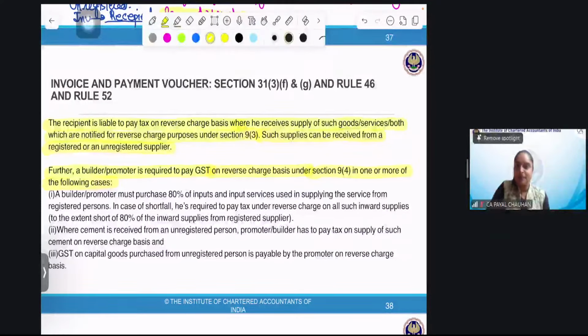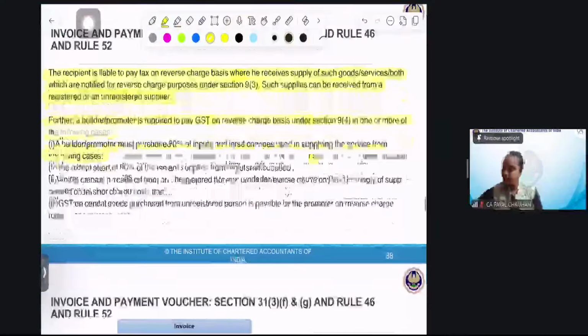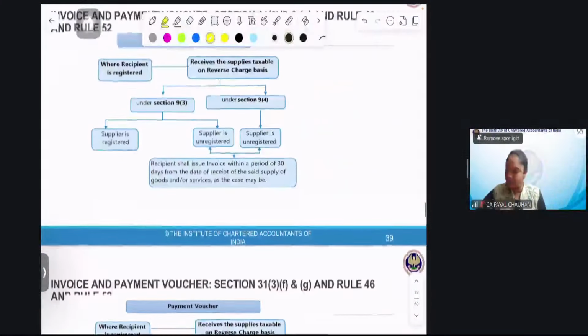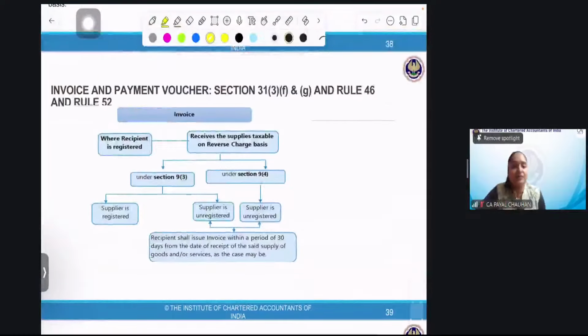So, going further, we'll have this diagram. Invoice and payment voucher. Invoice, where the recipient is registered. Think of yourself: you people are the recipient and you people are registered. You took certain supplies which were covered under RCM. It could be supply under section 9(3) and it could be supply under section 9(4).